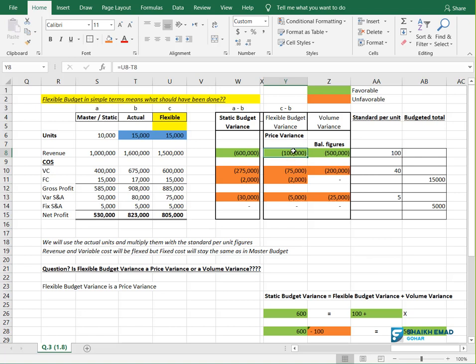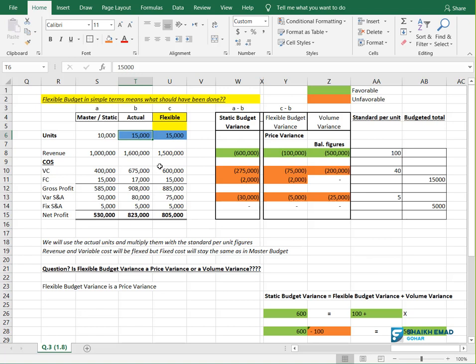Anyways, I wanted to make this point that if the examiner is asking you whether flexible budget variance is a volume variance or a price variance, the answer is it is a price variance, because we are fighting on price, not on volume. Volume is same. This 15,000 and 15,000 same. We are not fighting on volume.